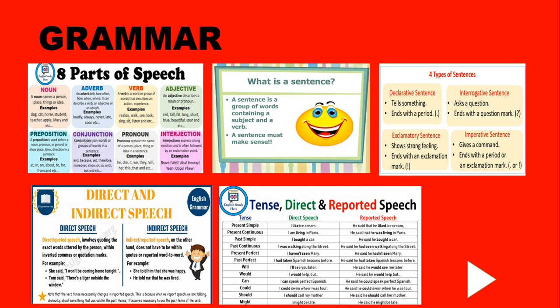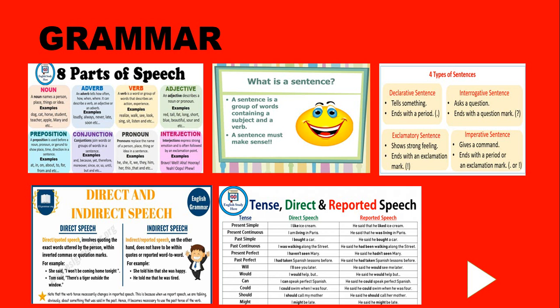Next, in our recent session we have understood what is direct and indirect speech. I gave you a number of examples of direct and indirect speech, and how you can change the direct speech to the reported speech. Here also in this slide you can see many other examples as well. Here I have given few examples. I like ice cream, so that is direct speech. So how you are going to change that to reported speech?